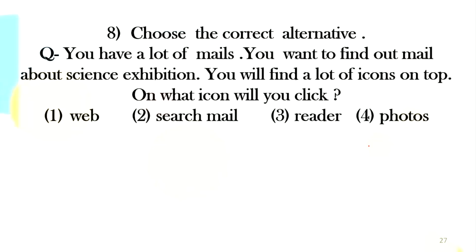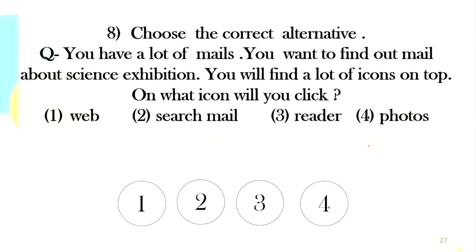Choose the correct alternative. You have a lot of mails. You want to find out mails about science exhibition. You will find a lot of icons. Icons means images on top. On what icon will you click? Okay, now you want a mail about science exhibition only. So what icon will you click? Will you click an icon about web? Will you click the icon about search mail? Will you click the icon about reader or about photos? So you have to search, right? So you will go to search mail.